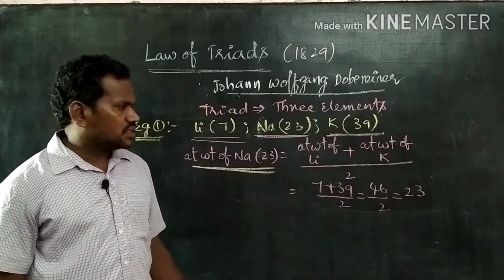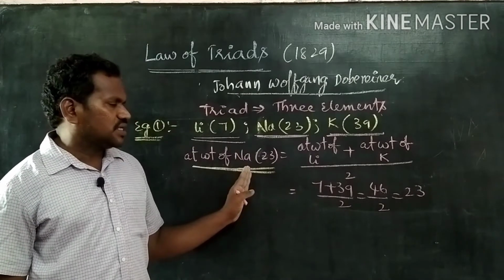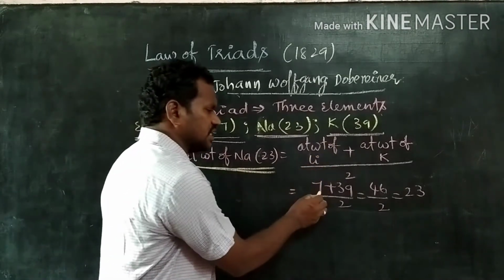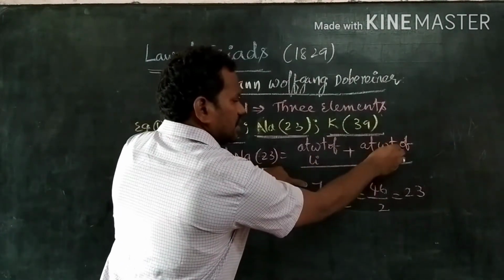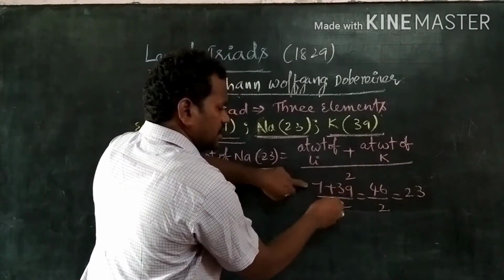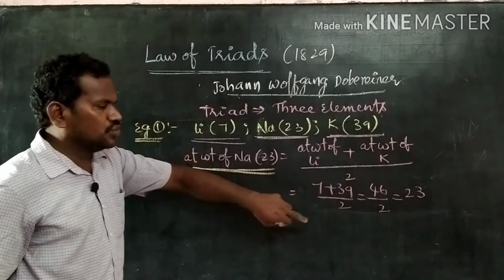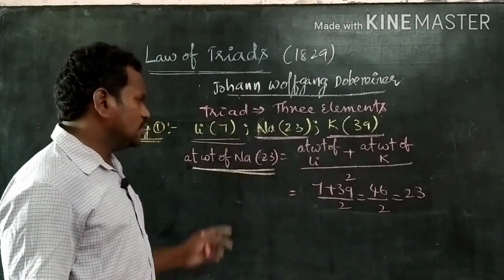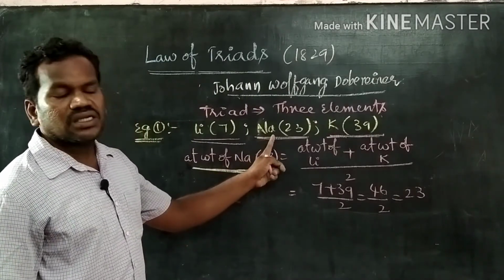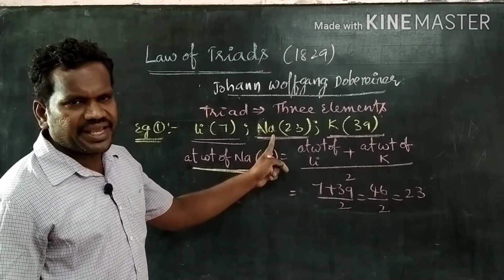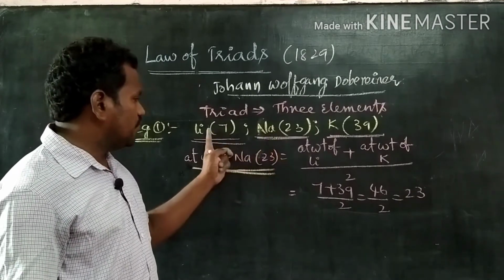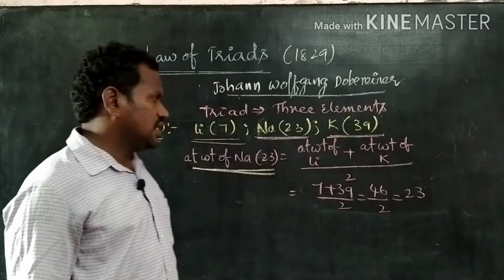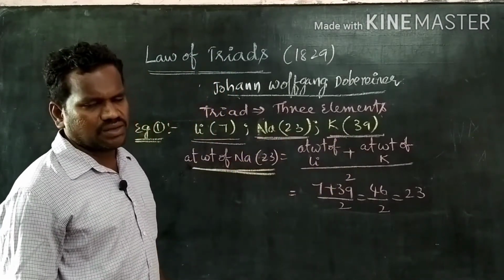Now, the atomic weight of the middle element, sodium 23, is equal to the atomic weight of lithium, that is 7, plus the atomic weight of potassium, that is 39, divided by 2. We get 46 by 2, so the average is equal to 23. So the atomic weight of the middle element is the arithmetic mean of the atomic weights of the first and third elements.